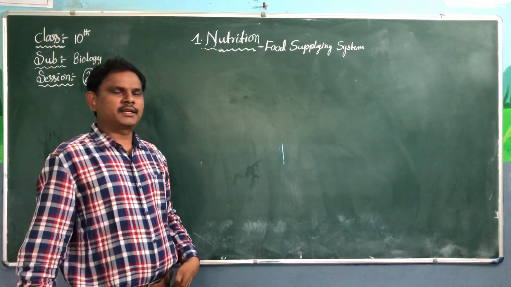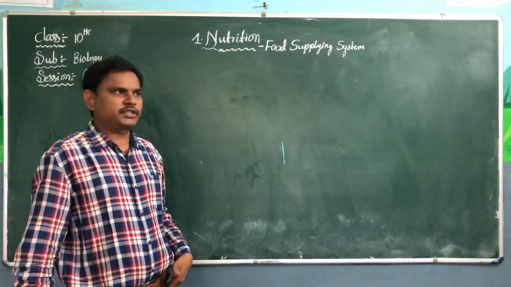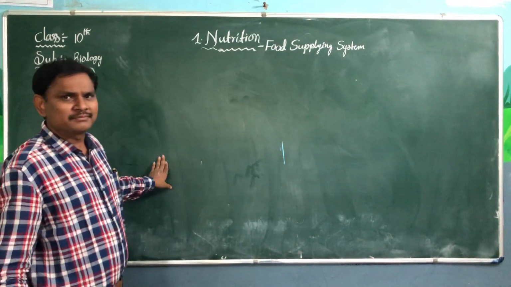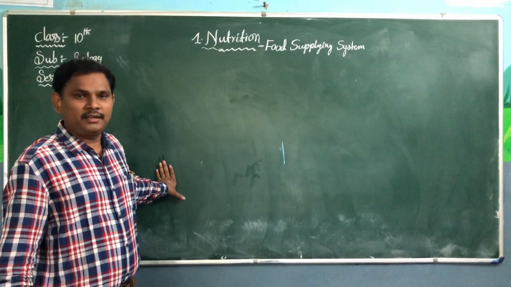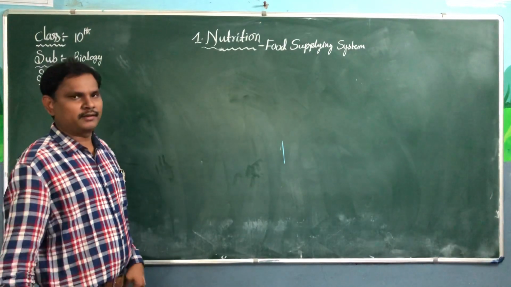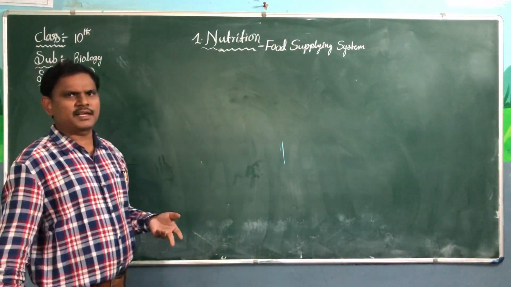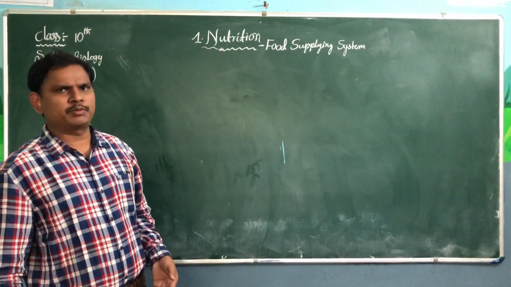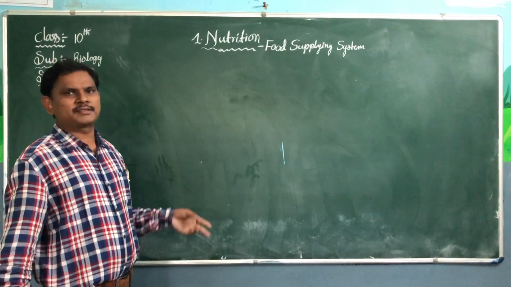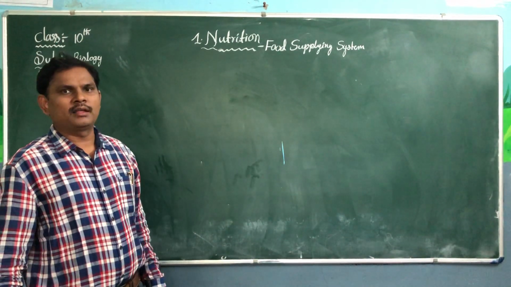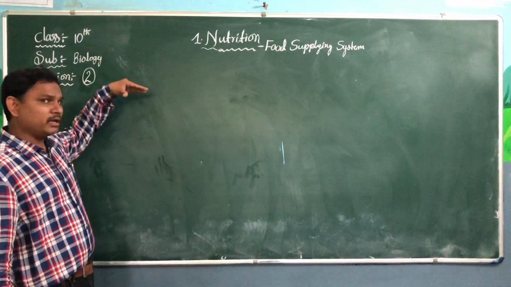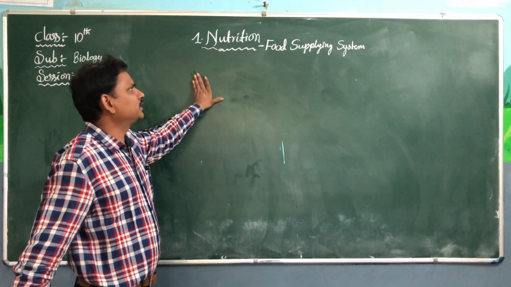In last class, yesterday's class, we discussed the introduction of biology. I gave a small code, do you remember that? NRT, EC, RC, HON. It's very easy. Nutrition, respiration, transportation, excretion, coordination, reproduction, coordination in life processes, heredity, our environment, and the last one is natural resources. Today we are entering into the first lesson, nutrition.